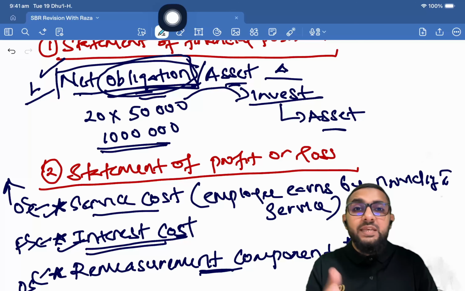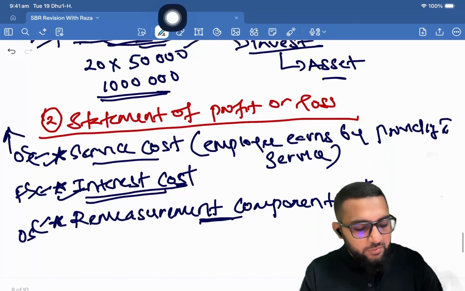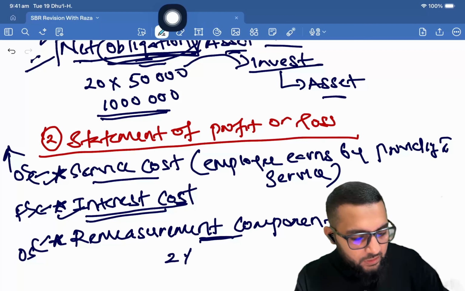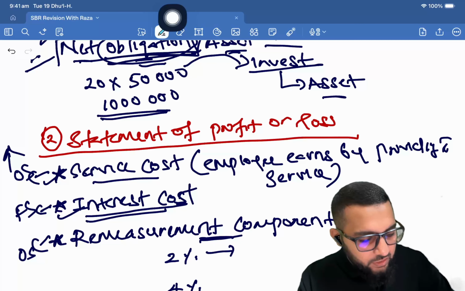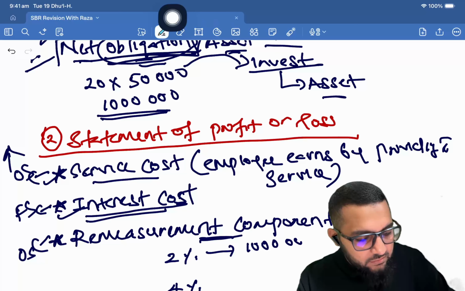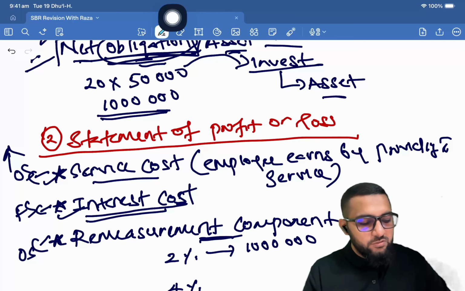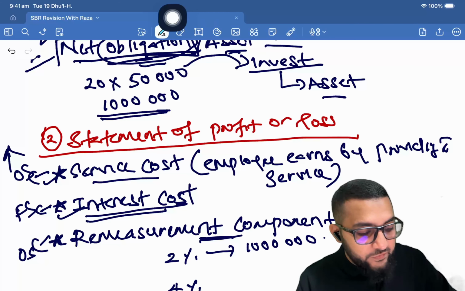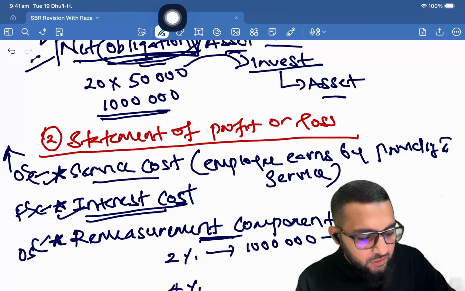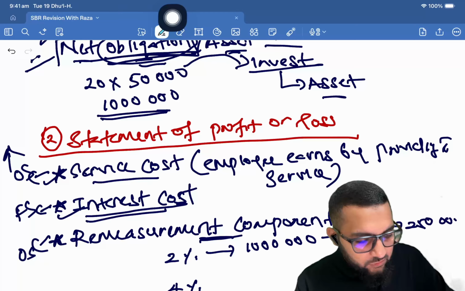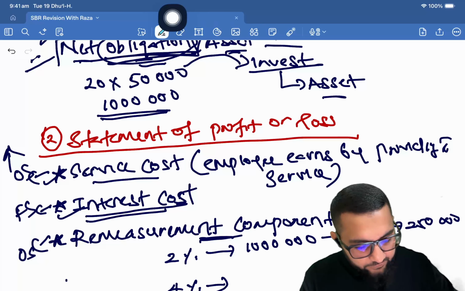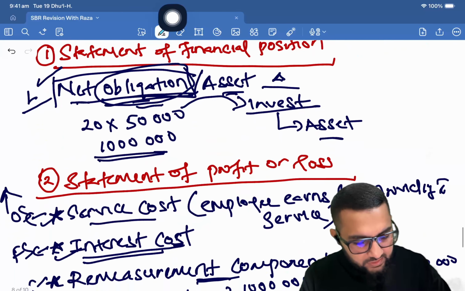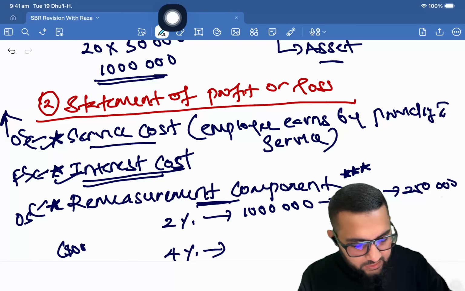Okay, so the remeasurement component is based on the estimate. Now, at the beginning of the year, the estimate was 2%. At the end of the year, the estimate becomes 4%. So at the beginning of the year, we knew that there was 1 million worth of obligation. Let's say there was a corresponding asset of 750,000. So the net position was 250,000. Now, at the end, it becomes 4%. How many staff did you look at? 1,000 staff, right? So 1,000 staff into 4%.